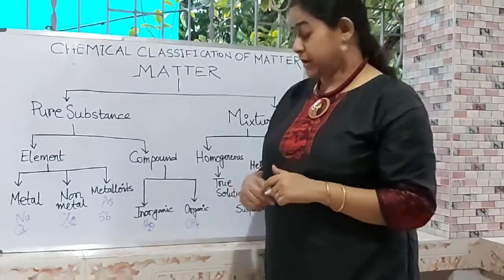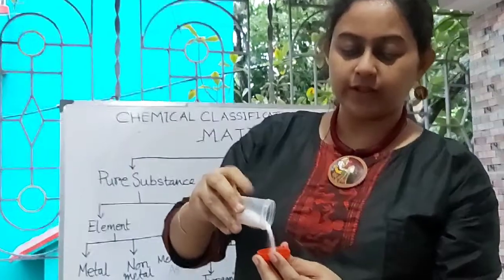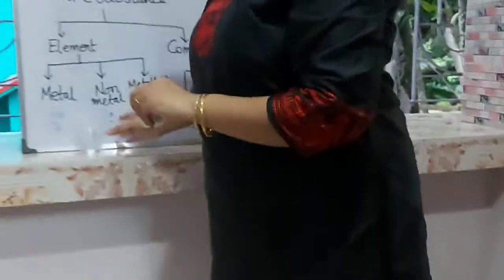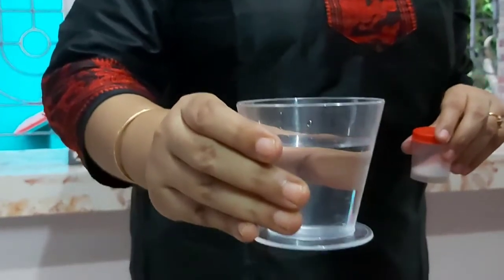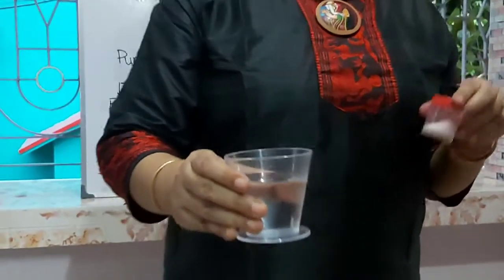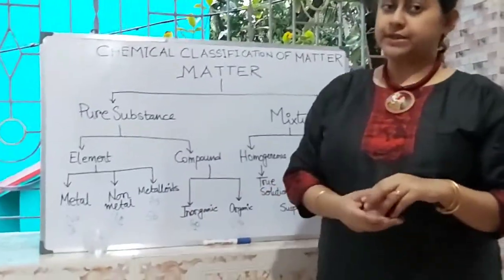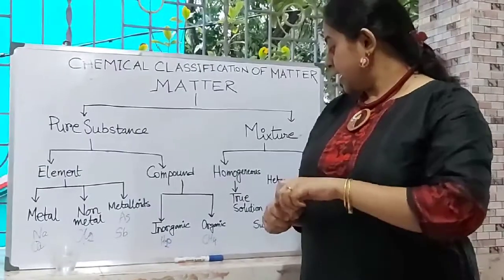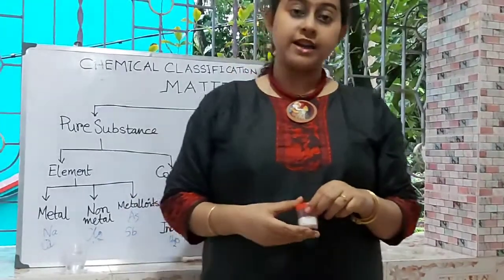Now let me show you an experiment. I have sodium chloride, that is table salt. Now you can see I am pouring this table salt. This is sodium chloride, a solid compound. And I have a liquid compound, this is water, which is known as H2O. These are a solid and a liquid substance known as compounds. A gaseous substance is also there, carbon dioxide, CO2, an inorganic substance. For organic, you can see the example of sugar solution. Sugar is an organic substance.